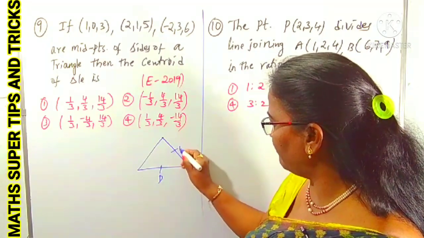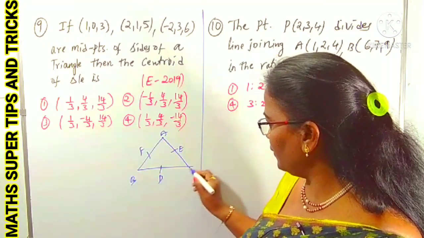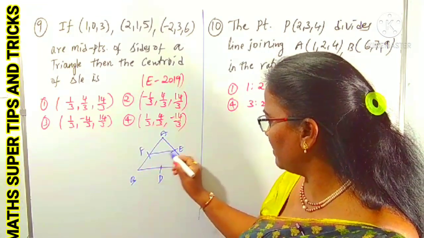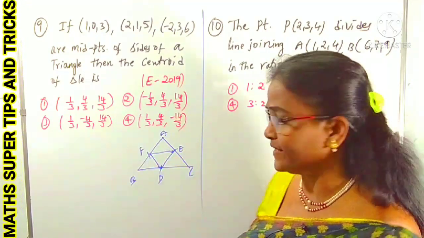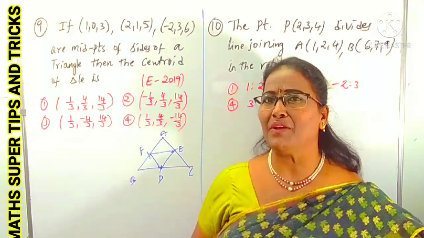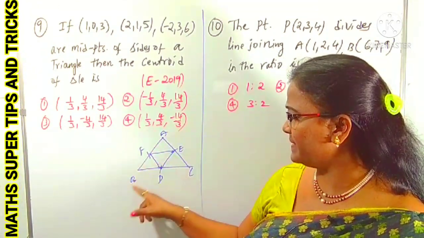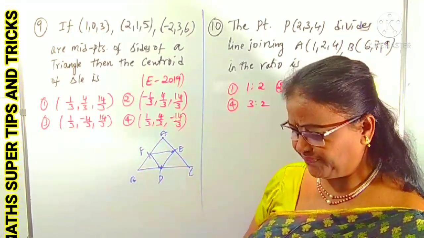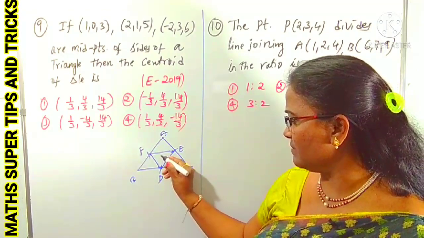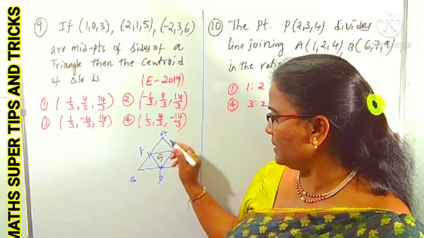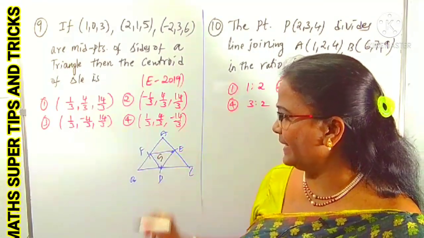Suppose these D, E, F are midpoints of sides of the triangle ABC. What you can observe is that the centroid of the triangle formed by the midpoints of the sides, DEF, is the same as the centroid of triangle ABC. Means the same formula you can use. What is the centroid formula? Here, instead of ABC, you have to use DEF. Same formula you can use for this one, because you know that clearly the centroid of the triangle ABC is the same as the centroid of the triangle DEF.